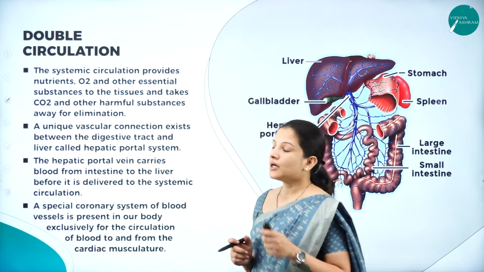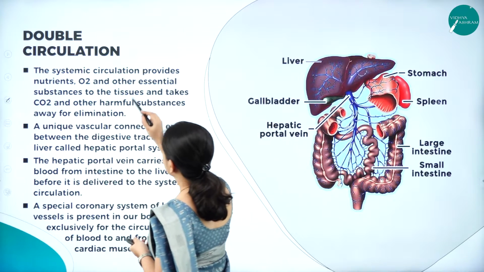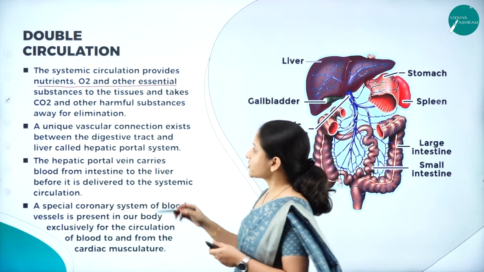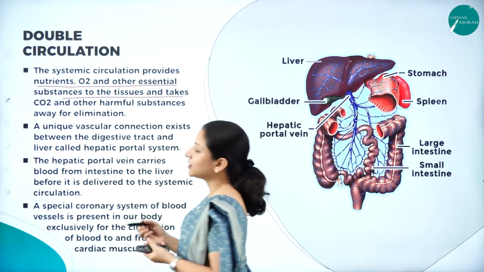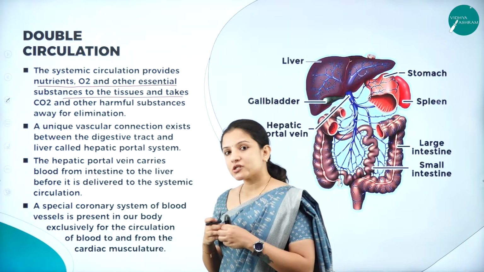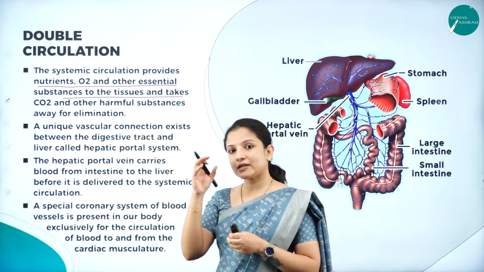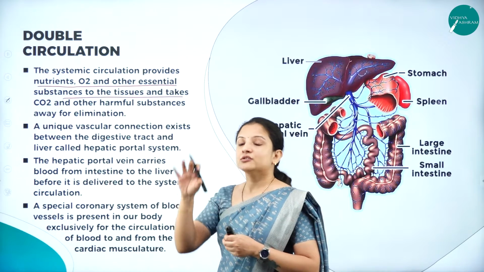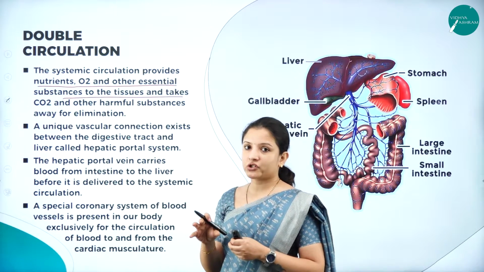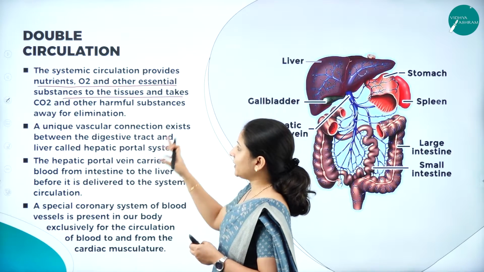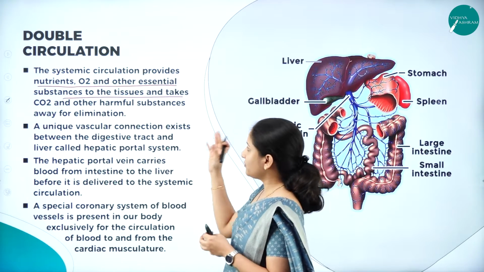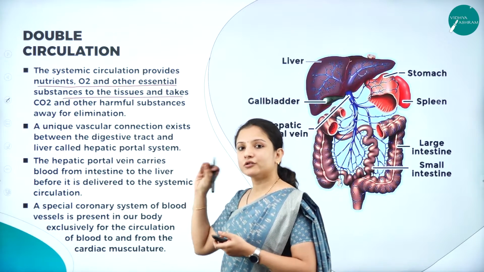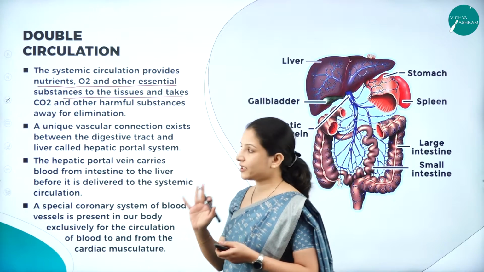So moving further, the systemic circulation provides nutrients, oxygen and also other essential substances to the tissues. So when systemic circulation is occurring, what happens? The oxygenated blood is carried from the heart to the different body parts, right? During that process, not just oxygen is being carried, but several other important substances such as nutrients and minerals are also carried and deposited in the body tissue.